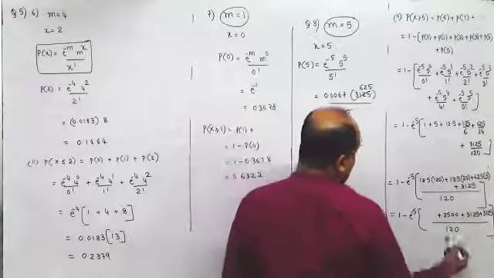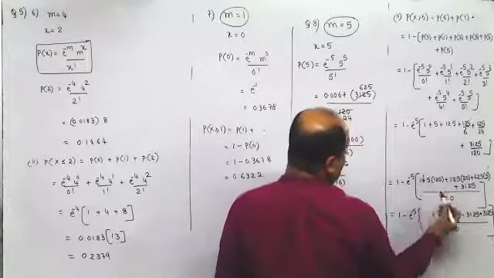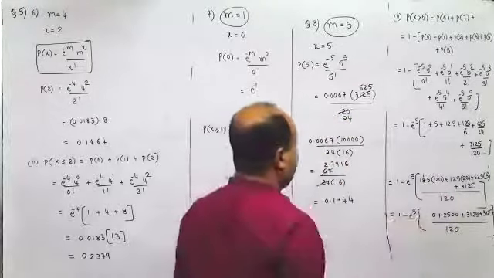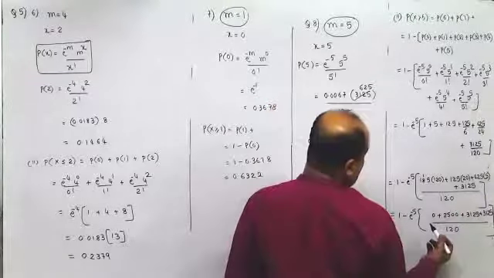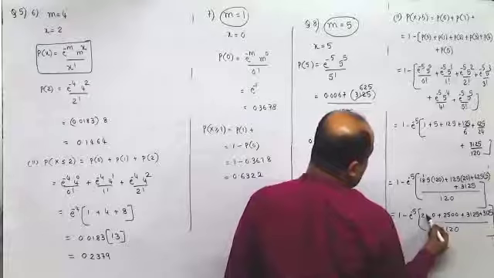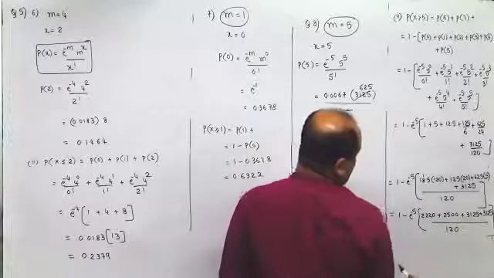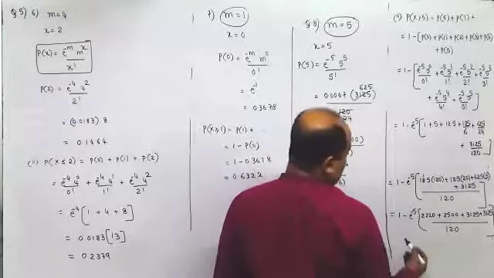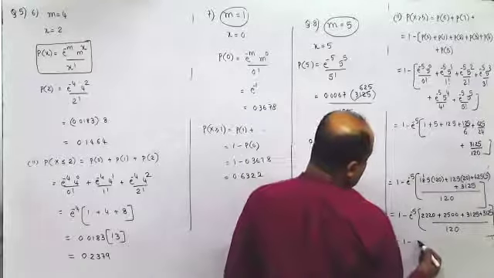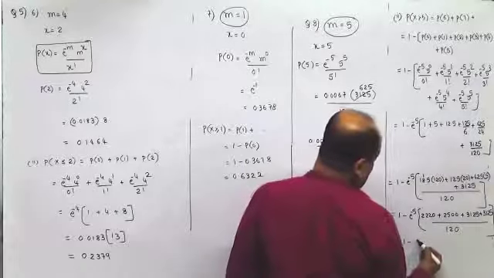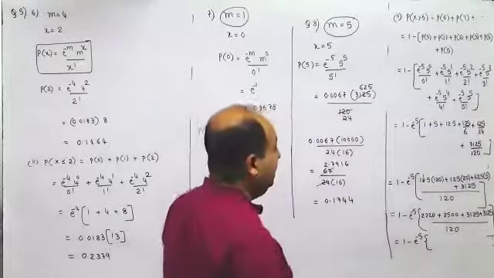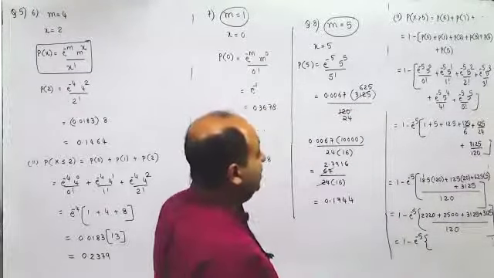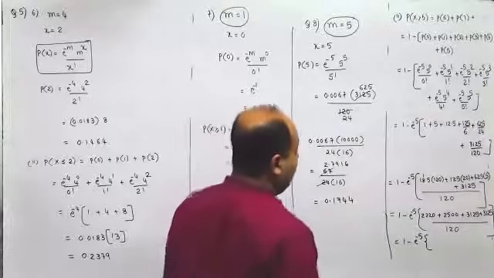Yeah. 5 twos are 10. 220. What? 222? 12 into 185 is 2220. Yeah, so now this would become 1 minus e raised to minus 5 is 0.0067. This would be 22. This is 2500 plus 6250. 2500 plus 6250 plus 2220.